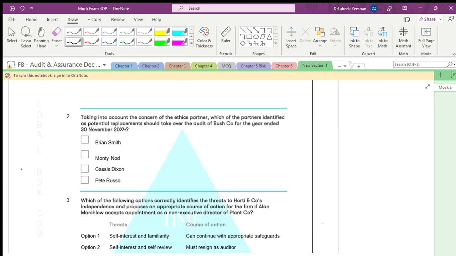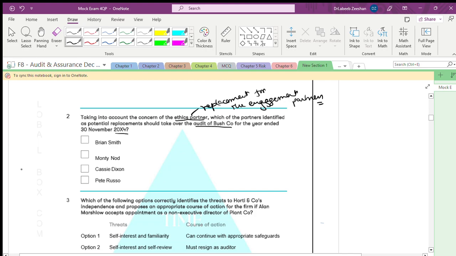Taking into account the concern of the ethics partner. What did the ethics partner say? The ethics partner is advising the replacement for the engagement partner. Identify the potential replacement who should take over the audit of Bush company for the year ended.